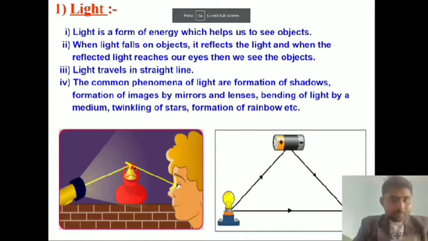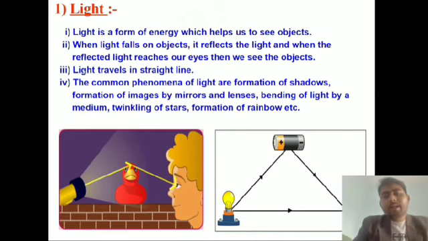So the third point is light travels in a straight line. Light always travels in a straight line, not zigzag or any other kind of formation. The common phenomena of light are formation of shadows, formation of images by mirrors and lenses, bending of light by a medium, twinkling of stars, formation of rainbow, etc. We can see here what is given in the PPT. Okay, understand?